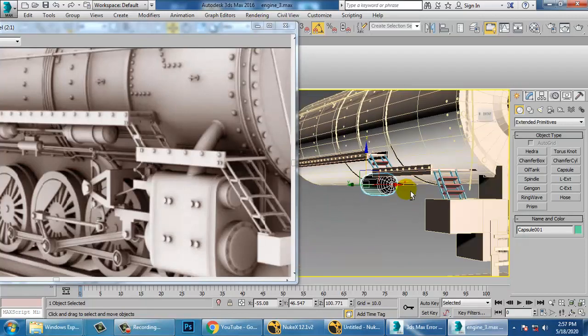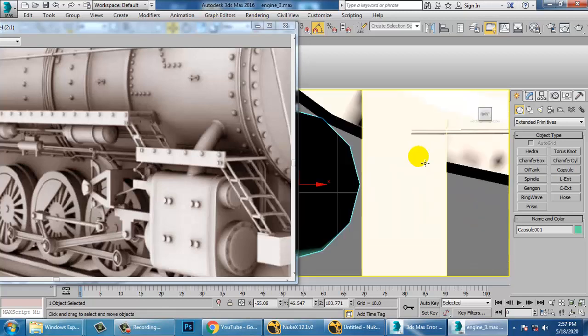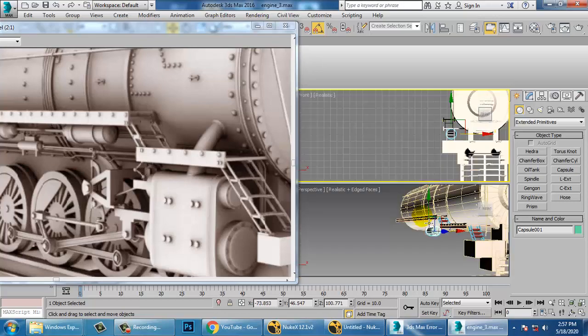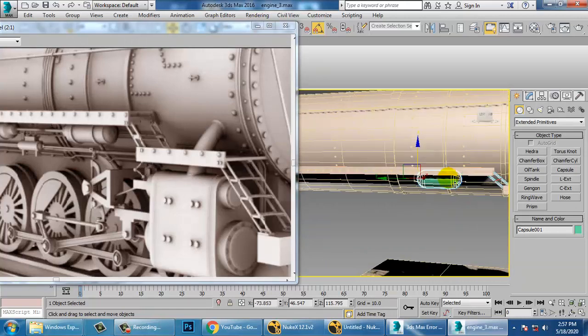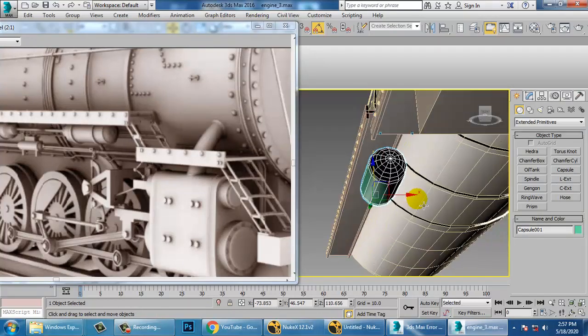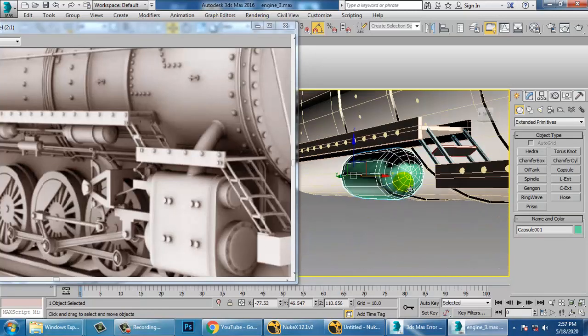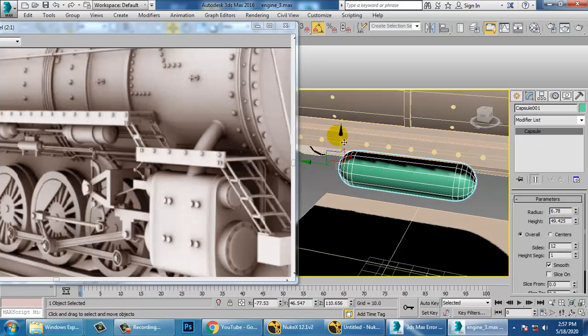So if you want to make it smaller, you can make it smaller over here and let's try to fit it over here at the right place. Alright. So we can go into this and reduce its radius, and if you want you can increase its height a bit and just push it up.